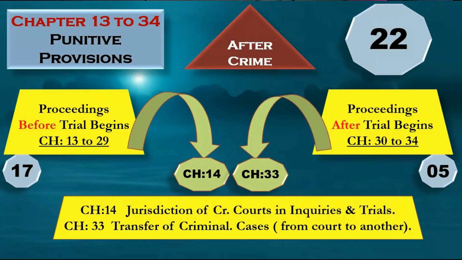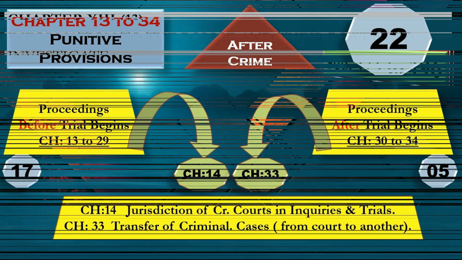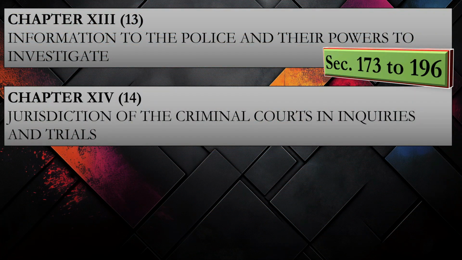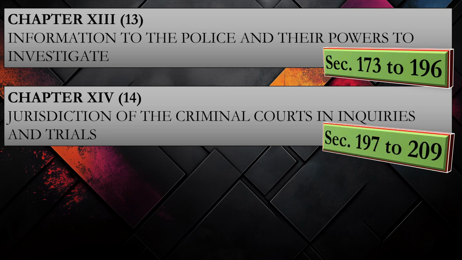Next, not in the series, as I've already explained, chapter 14, jurisdiction of the criminal courts in inquiries and trials, given under section 197 to 209. This is interlinked with chapter 13, in that even the court can order police for such inquiry and trials.